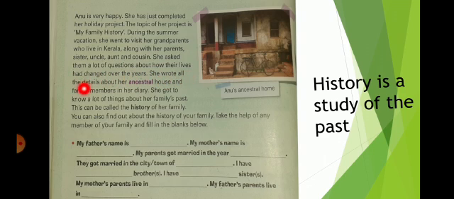She wrote all the details about the ancestral house and family members in her diary. She got to know a lot of things about her family's past. These can be called the history of her family. You can also find out about the history of your family. Take the help of any members of your family and fill in the blanks below.